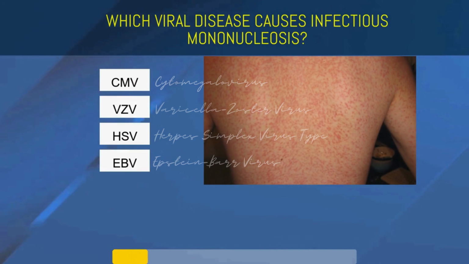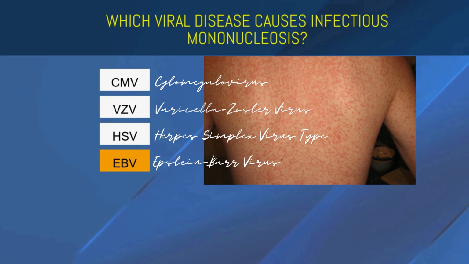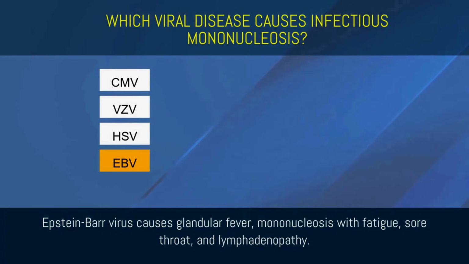Which viral disease causes infectious mononucleosis? CMV, VZV, HSV, or EBV? EBV. Epstein-Barr virus causes glandular fever, mononucleosis with fatigue, sore throat, and lymphadenopathy.